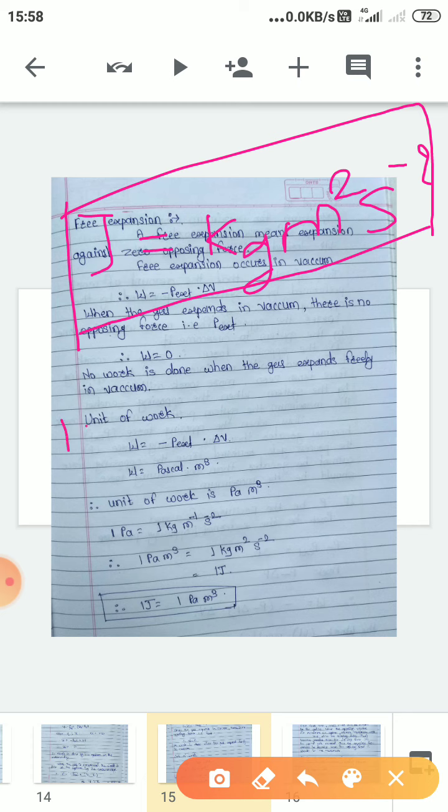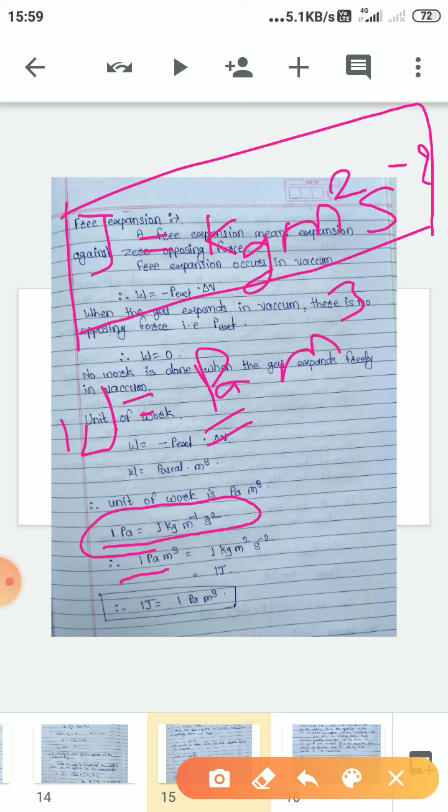Now, the unit of work is equal to Pascal meter cube, and the Pascal is nothing but kilogram per meter per second square. So 1 meter gets cancelled from the meter cube, and we get 1 Pascal meter cube is equal to 1 kilogram meter square per second square, which is equal to 1 joule.